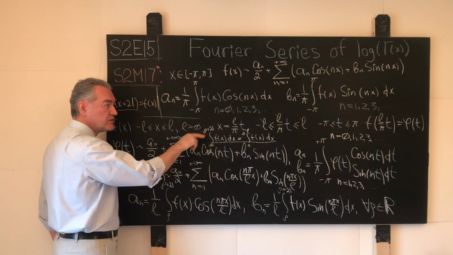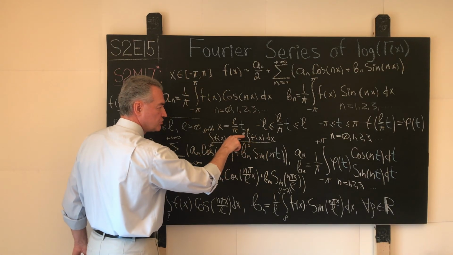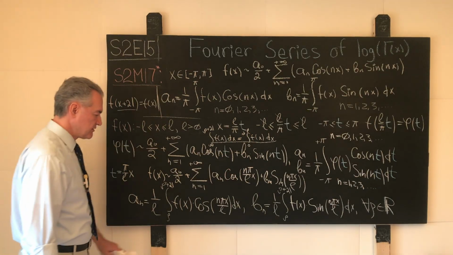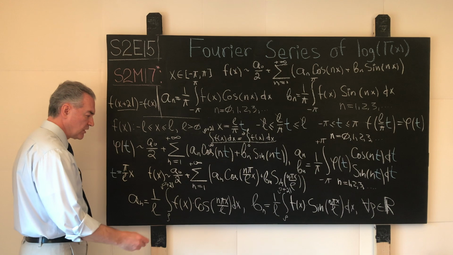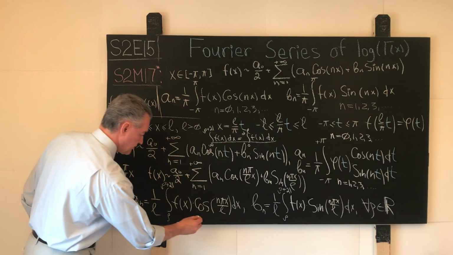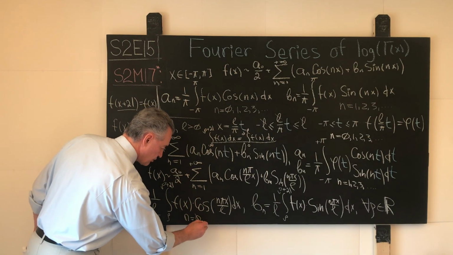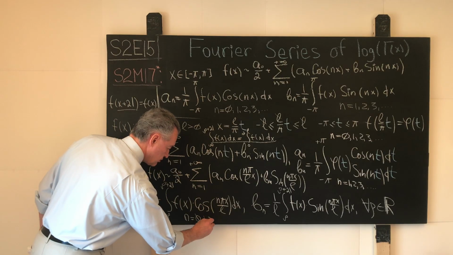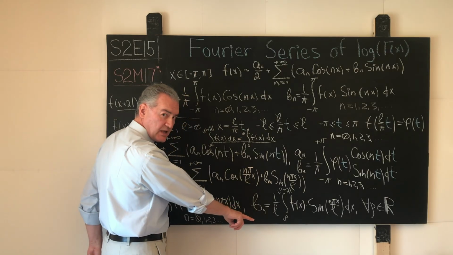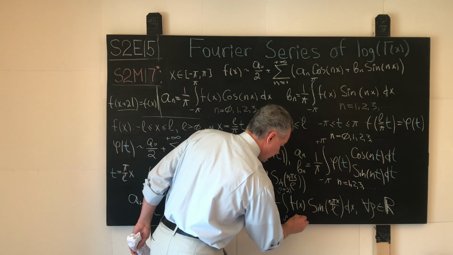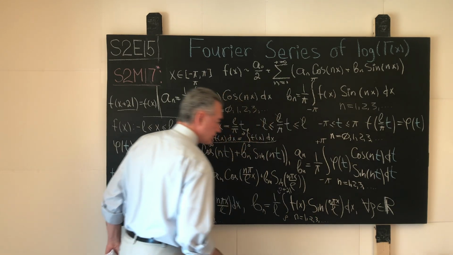And all these integrals have one and the same name captured over here, an integral from 0 to 2L of f of x dx, and this is precisely what we have here on the bottom. Consequently, we will just remind ourselves that over here, the index n varies starting from 0, and then it runs 1, 2, 3, and so on. And for the coefficients bn, the index varies over here starting from 1, 2, 3, and so on.